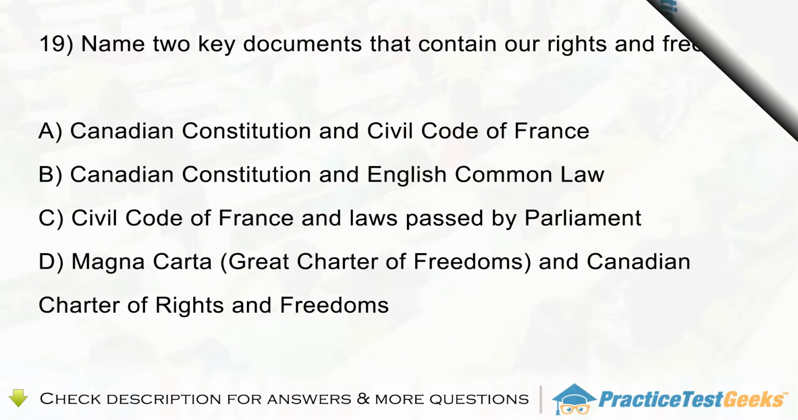Question 19. Name 2 key documents that contain our rights and freedoms. A. Canadian Constitution and Civil Code of France. B. Canadian Constitution and English Common Law. C. Civil Code of France and laws passed by Parliament. D. Magna Carta, Great Charter of Freedoms, and Canadian Charter of Rights and Freedoms.